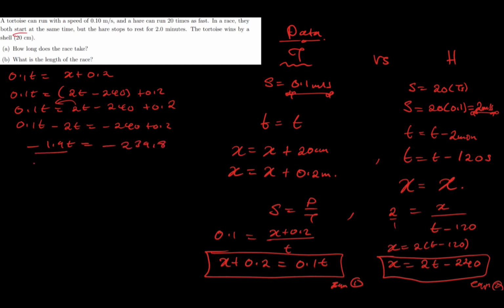I solve for t, dividing by that, and I basically have t being equivalent to 126.2105263 seconds. So I can round this off to time being equal to 126.2 seconds.